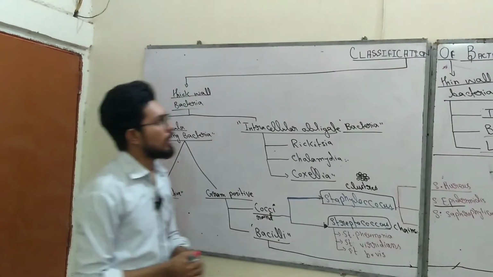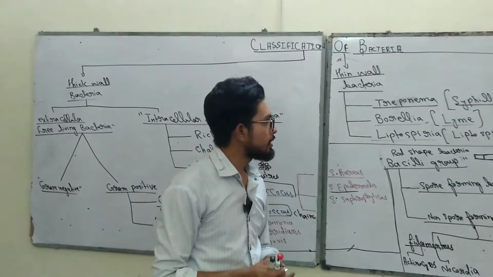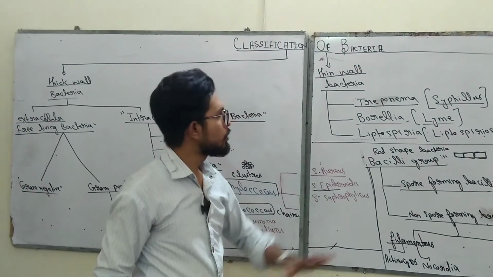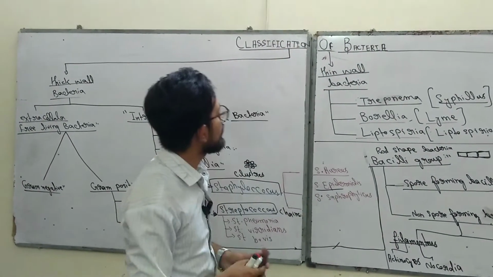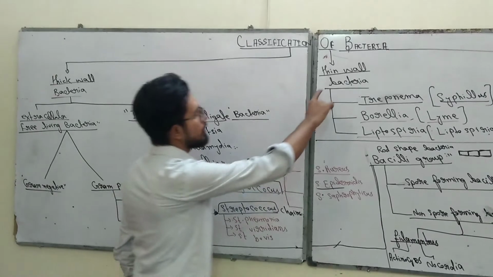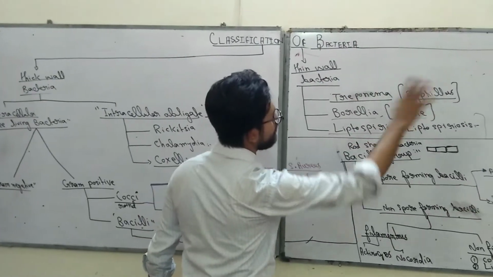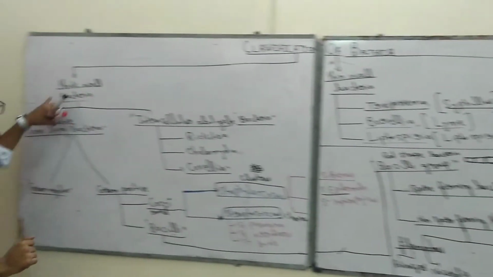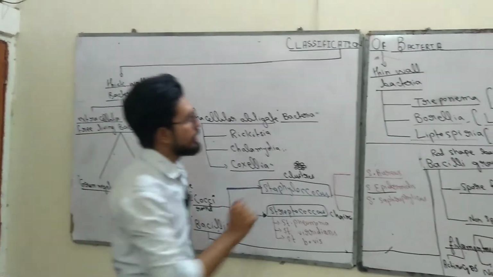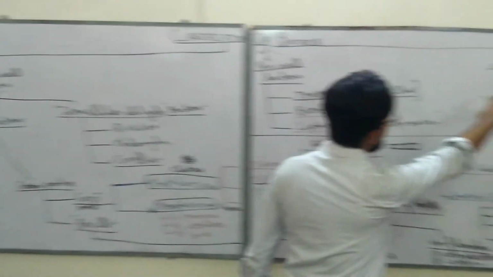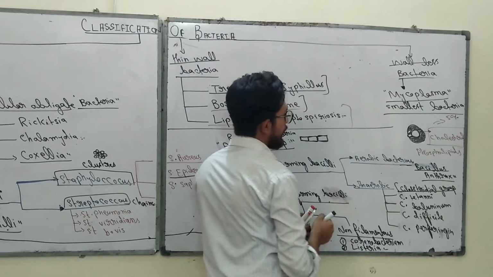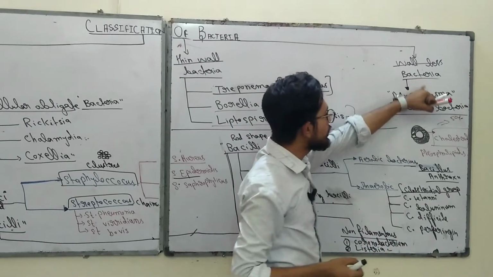So again, let's recap, which will be very helpful for you to remember. First of all, bacteria are classified into three groups. The first group is thin wall bacteria, the second one is wall-less bacteria, and the third one is thick wall bacteria. Wall-less bacteria are those in which the cell wall is not present, only the cell membrane is present.